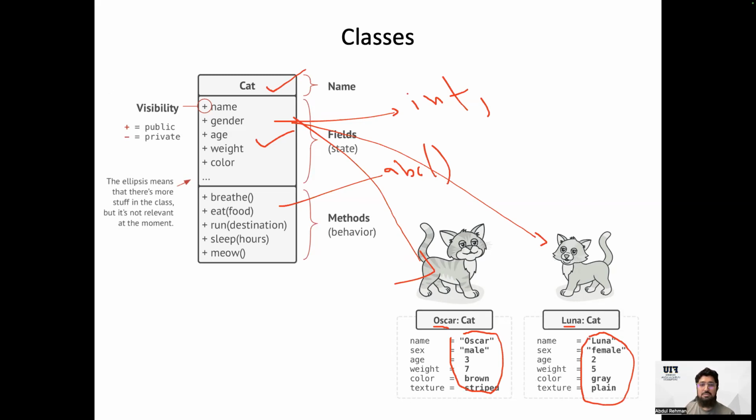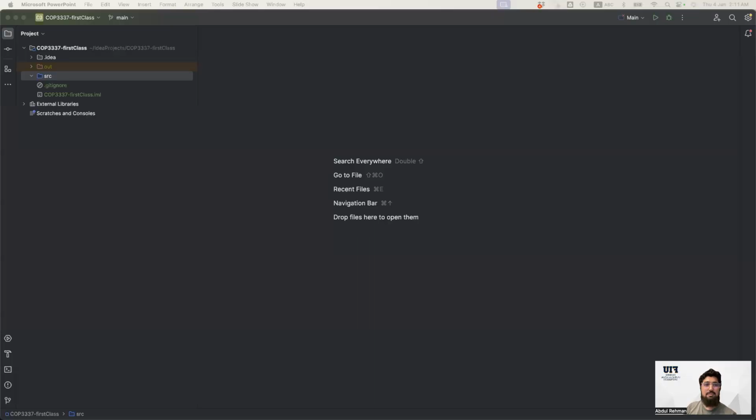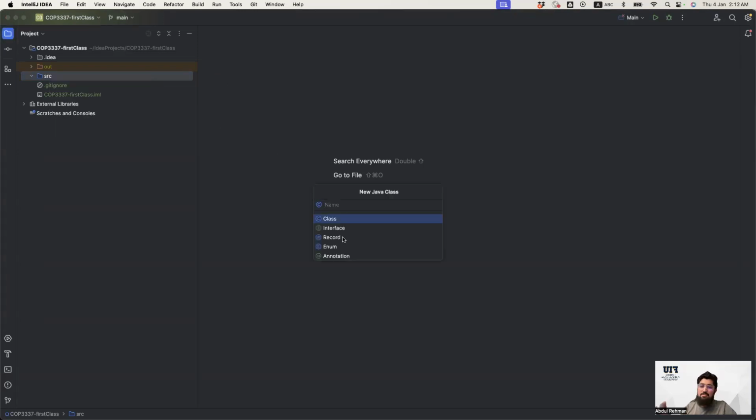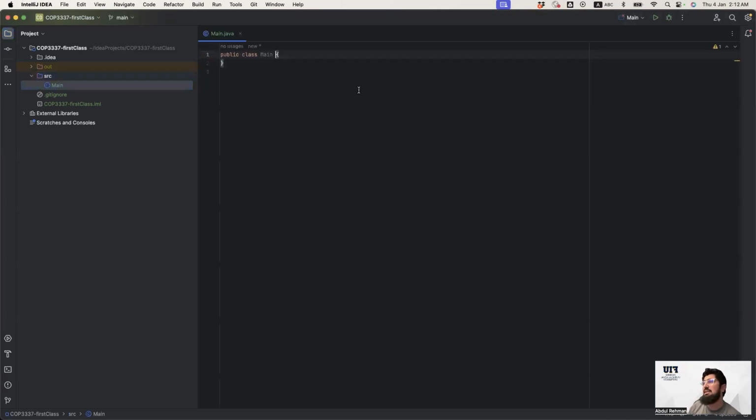In order to develop this class, I will be using the IntelliJ IDE. You can use any compiler in order to quickly develop this class. So let's quickly develop the class. What we do is give a name to the class. So I say Main is the name of the class.